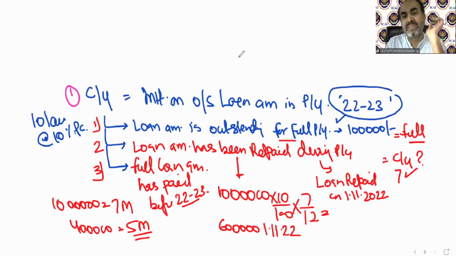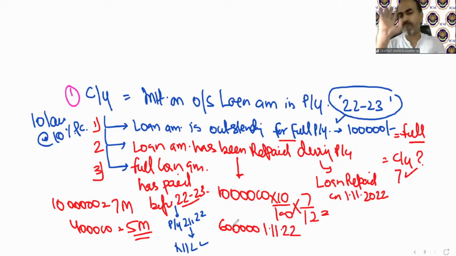That means in the preceding year, for example 21-22 or earlier, the whole amount has been paid off. That's the most beautiful case, because then the current year interest will be nil. So there will be three circumstances.